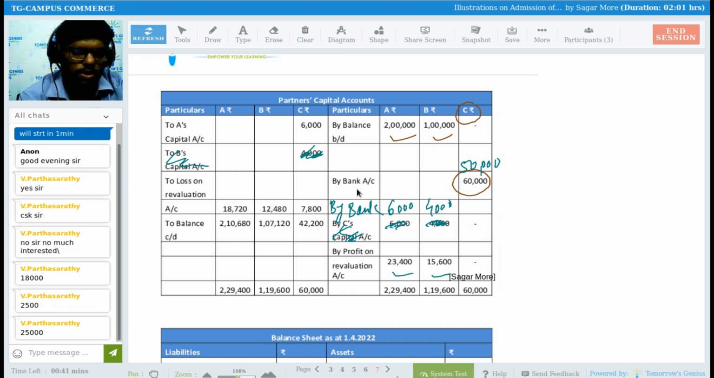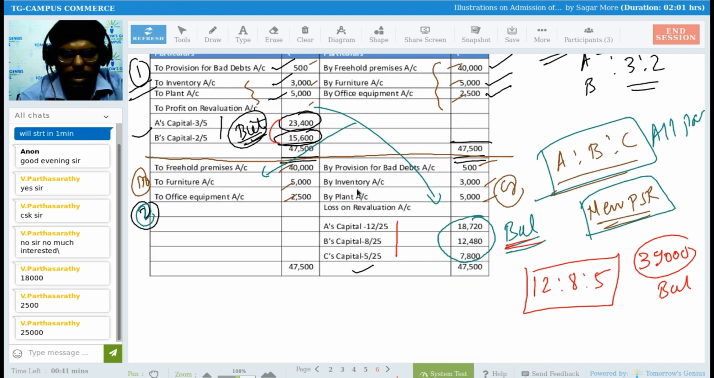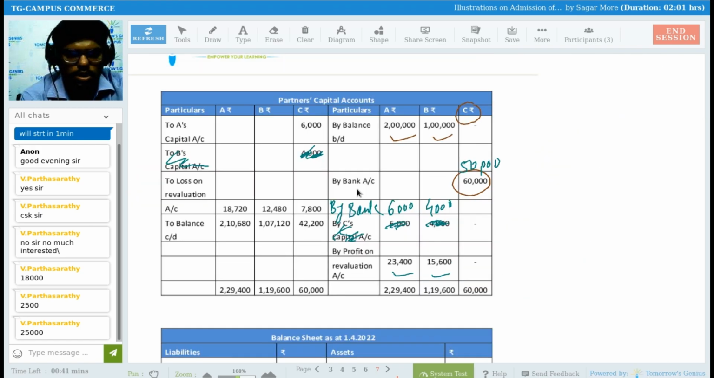23,400 and 15,600. Right? And the balances that you get here on the credit side will be reflected on the debit side. See, 18,720, 12,480 and 7,800. Right? Once you did this, now you have to close down the partners' capital account. You will be getting balances, which are adjusted balances.